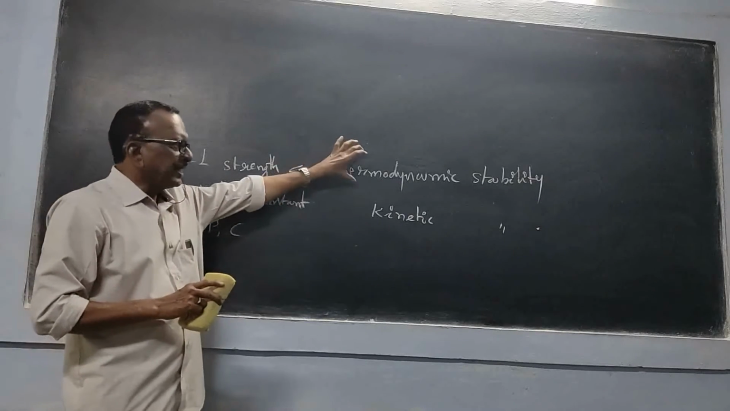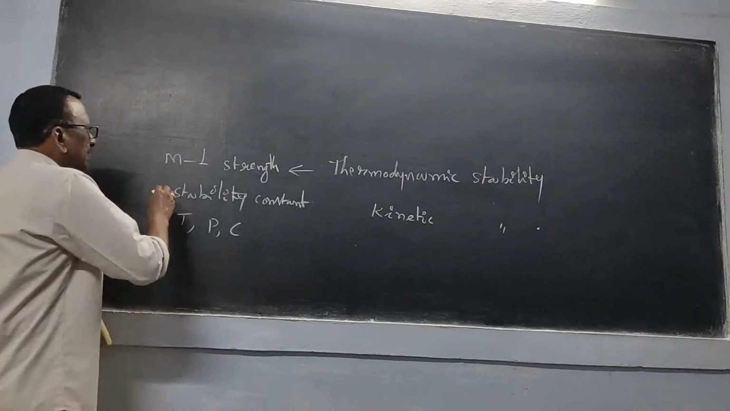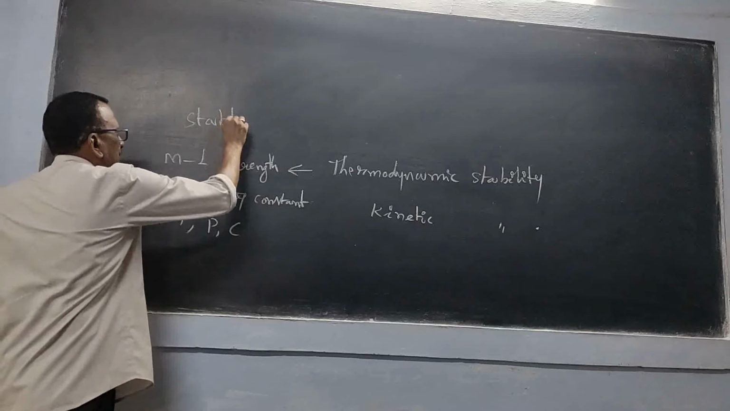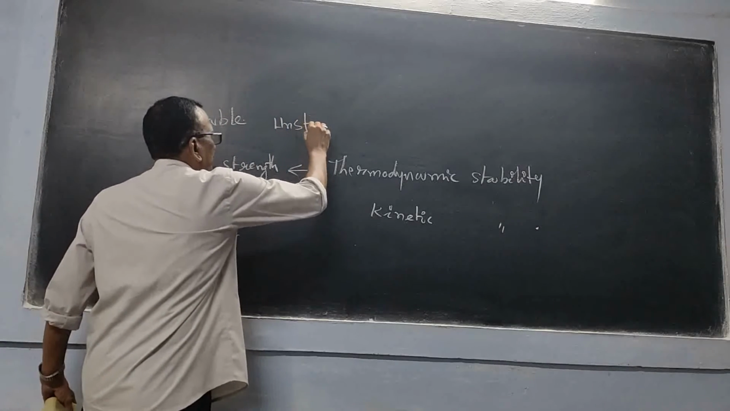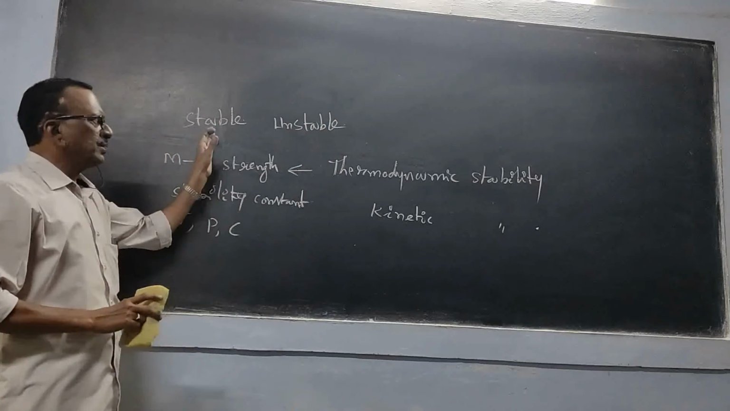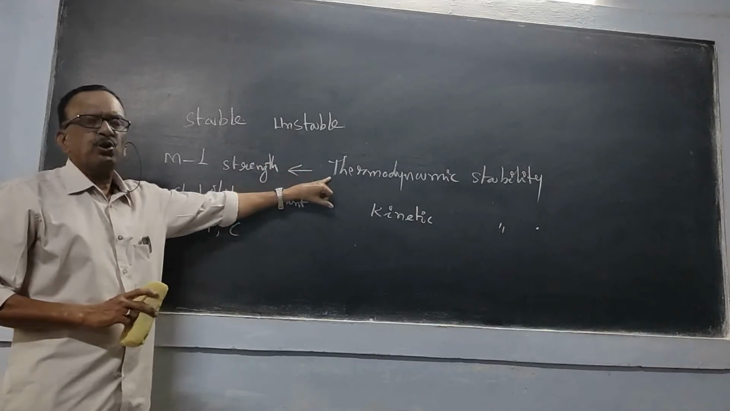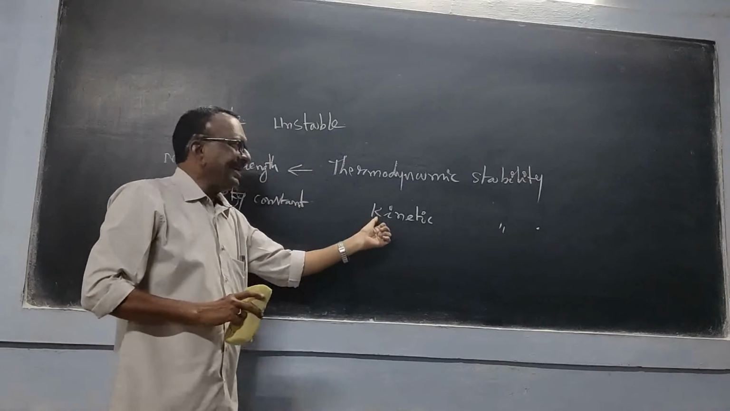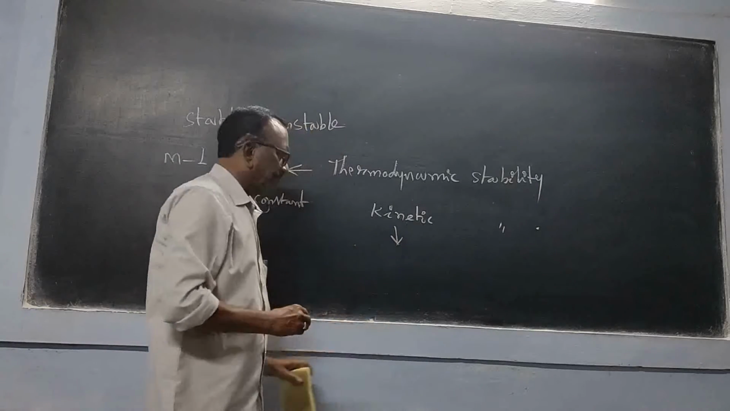Now for expressing this thermodynamic stability, we are using two words, that is stable and another one is unstable. Stable and unstable, these are the terms used for expressing this thermodynamic stability. Okay, now come to this kinetic stability. What information does this one give?